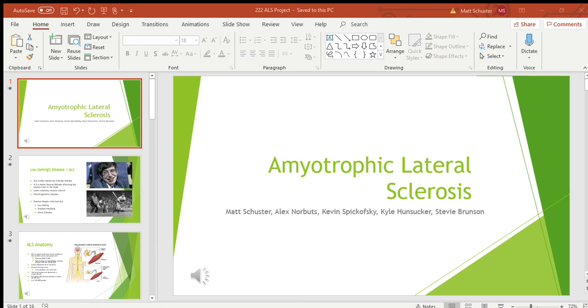So as there is no cure for ALS, the prognosis is bleak. The patient will not survive the disease, but as Kyle mentioned, there are some medical interventions that can help slow the onset of the symptoms. Overall, it takes generally 11 to 12 months from the onset of the first symptoms until the ALS diagnosis is made. And then on average, the patient lives anywhere from 2 to 5 years.